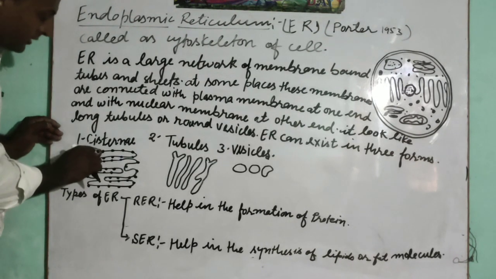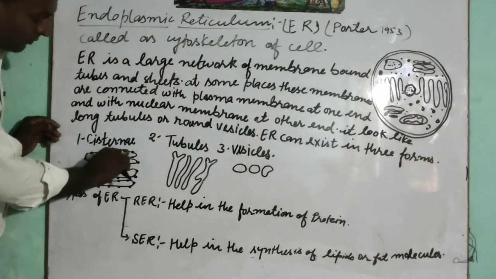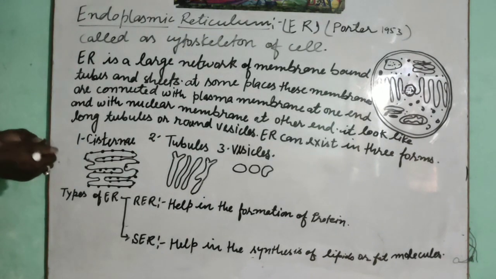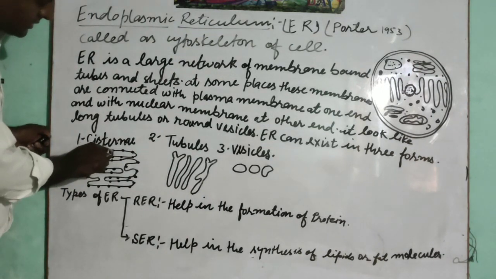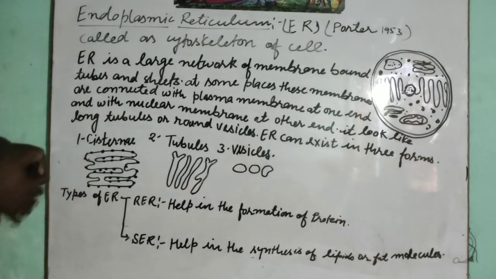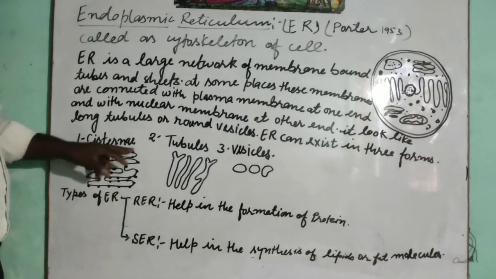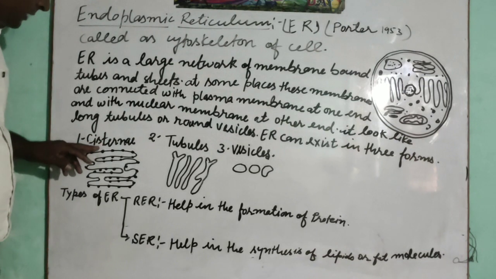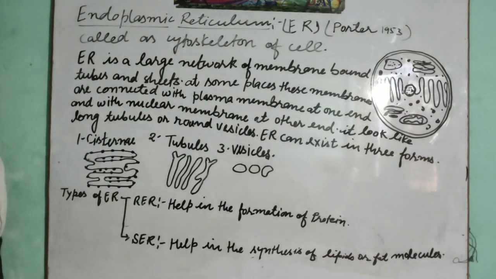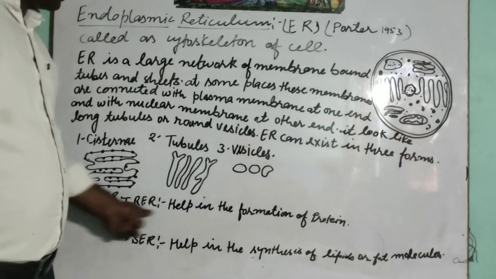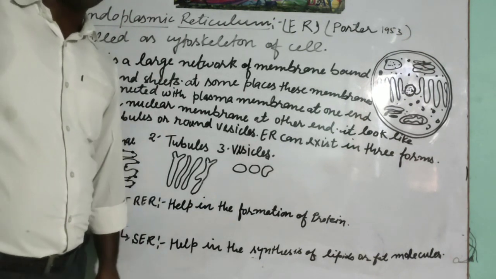Let us see the flattened sac-like structure, cisternae. These cisternae have grain-like structures, which are the ribosomes. Due to the presence of these ribosomes on the surface of the endoplasmic reticulum, it is called RER, rough endoplasmic reticulum.